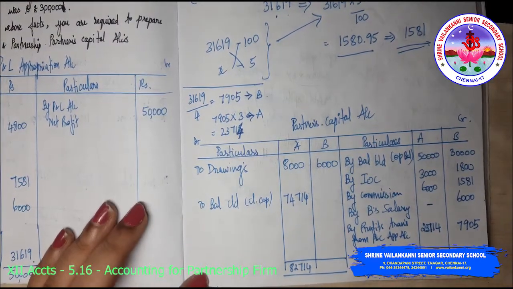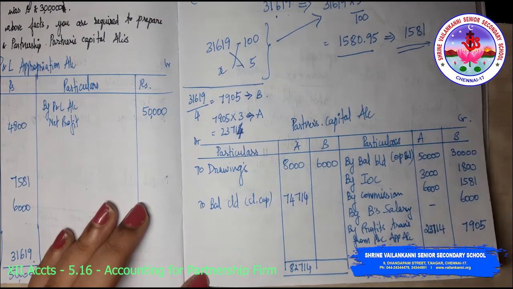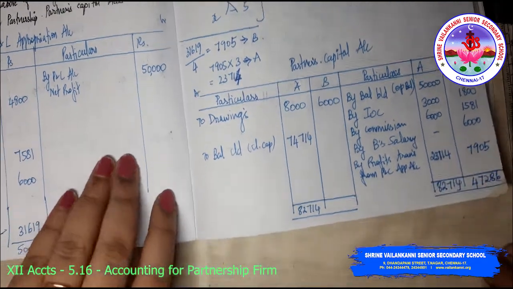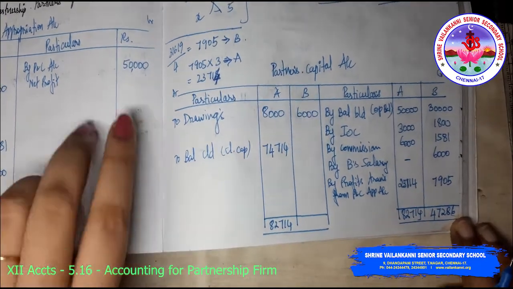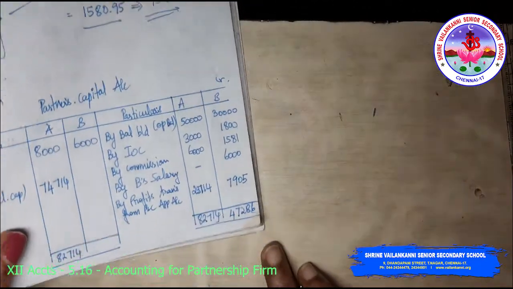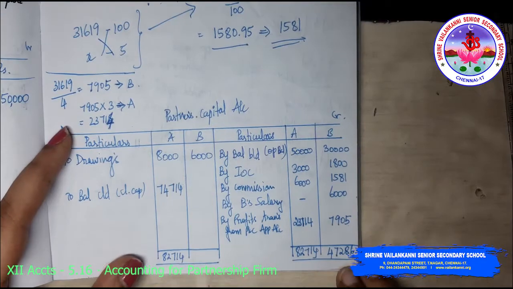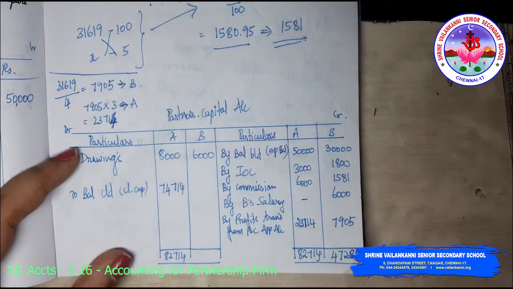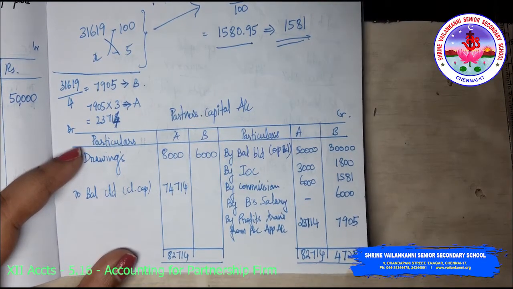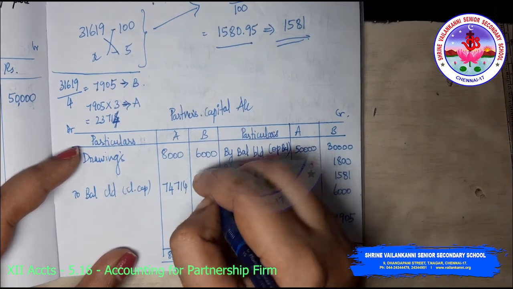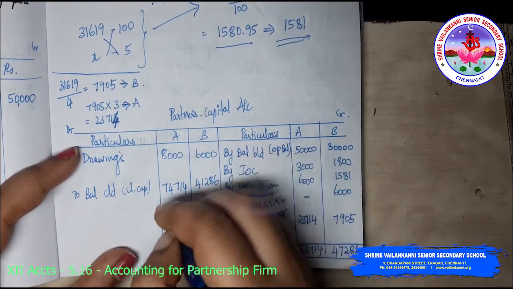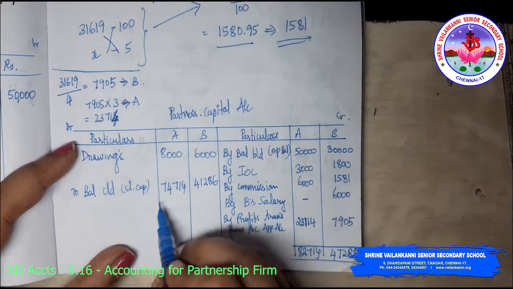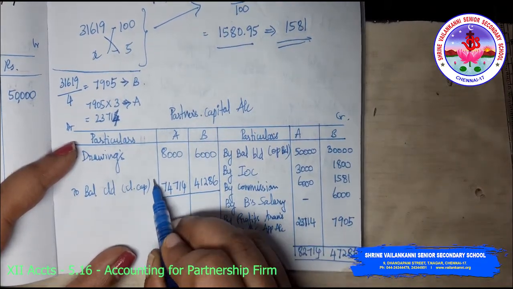If I do the same thing for B, I have a total of 47,286, if you can see. So this is the total. If I deduct 6,000 from this, I will be getting the closing capital of B to be 41,286. This will be the closing capital. This is the balancing figure also.